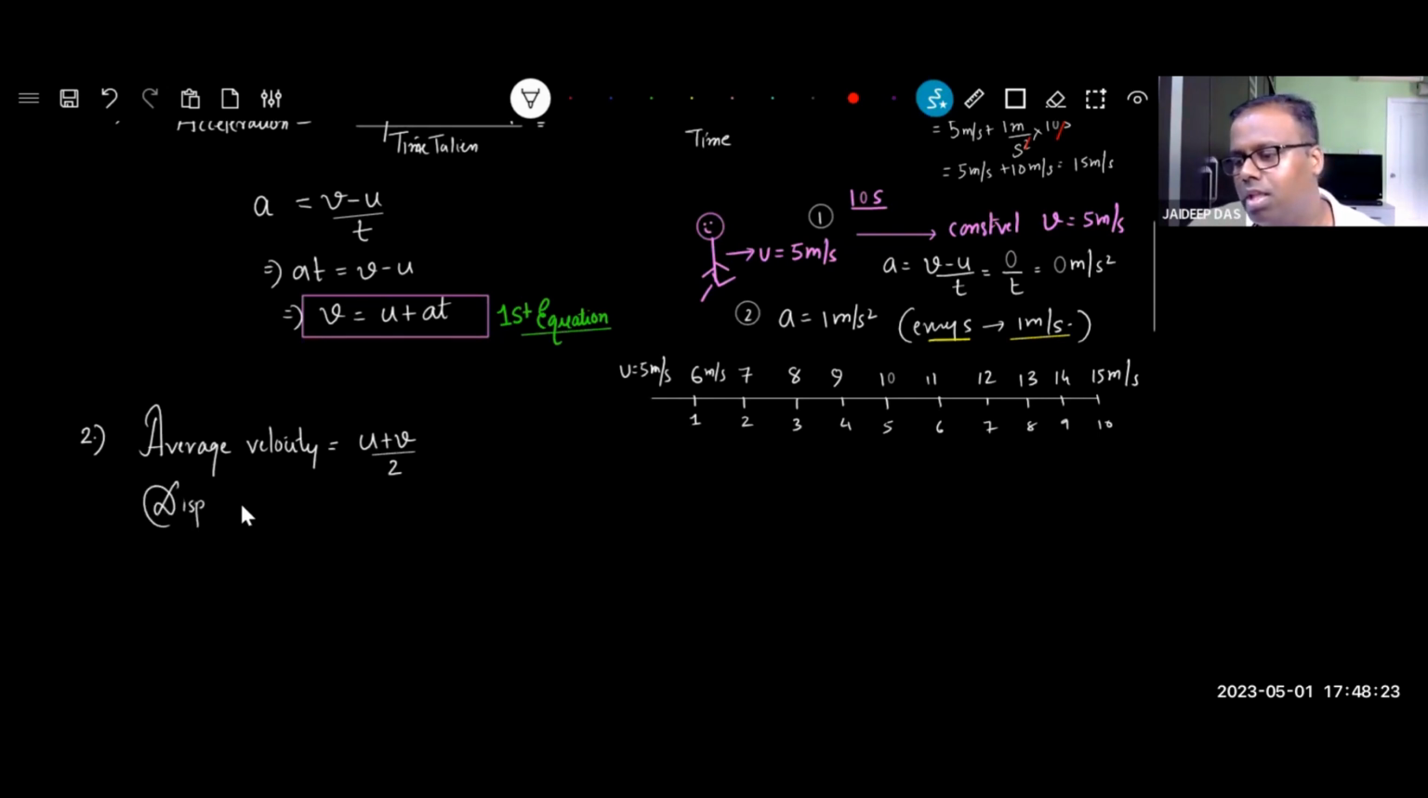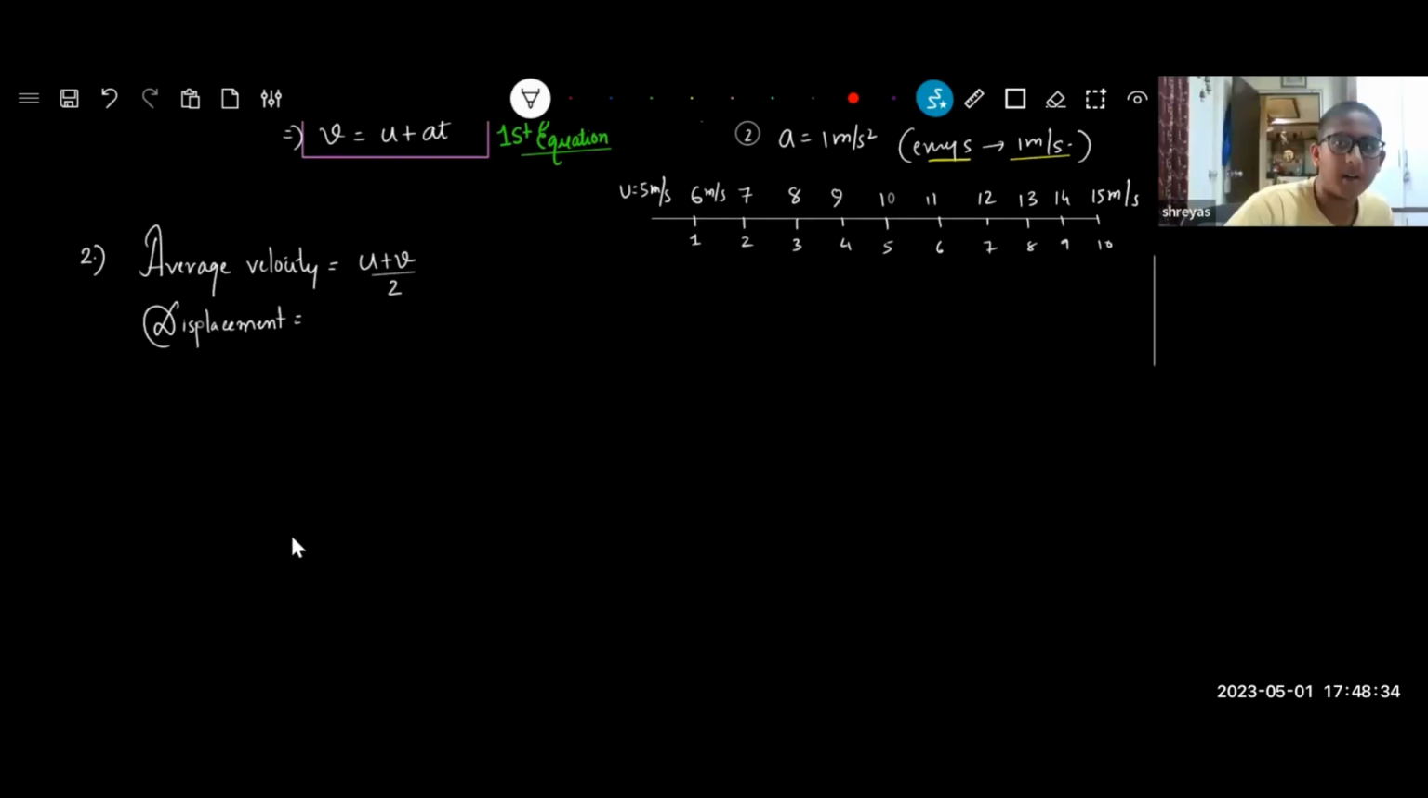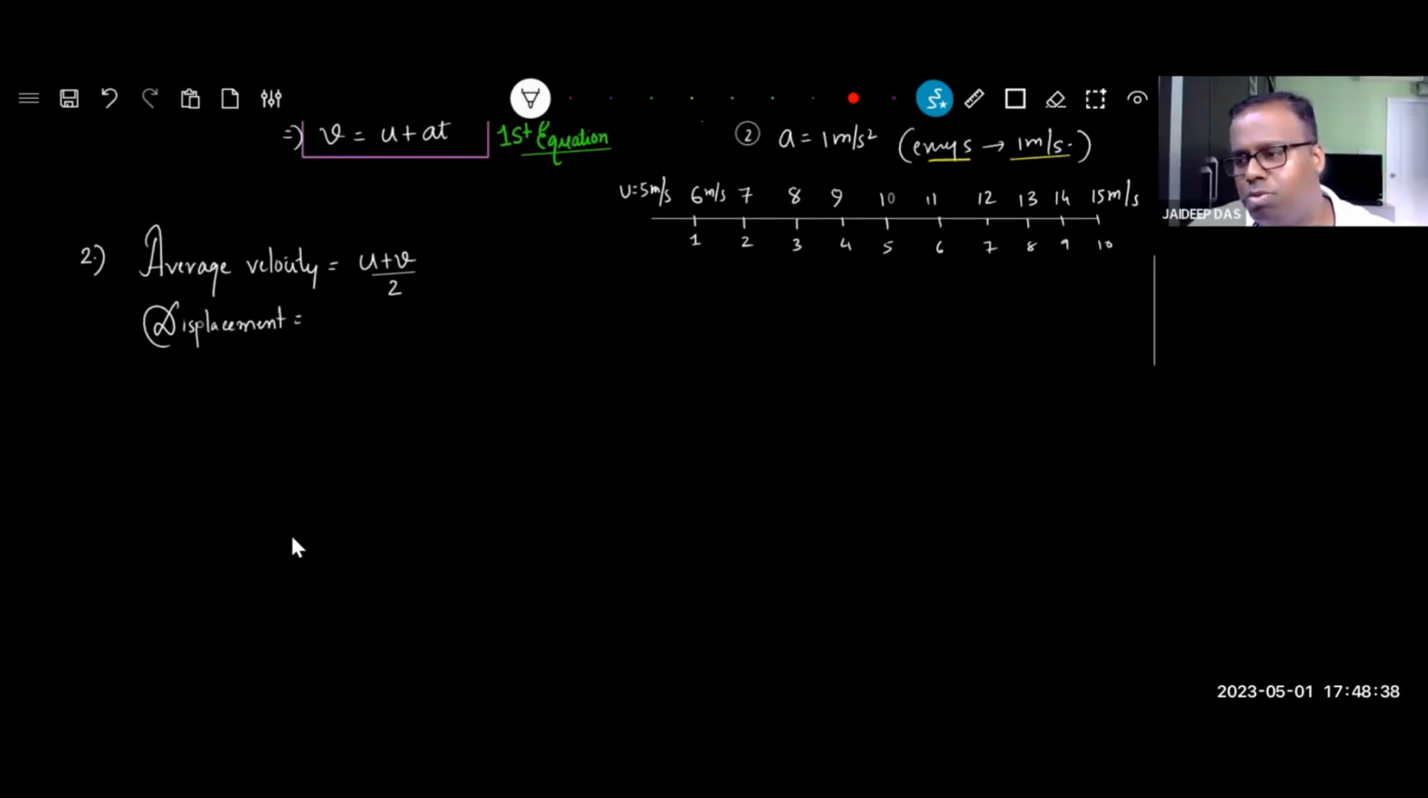Displacement. In grade 6 and all, how have you read distance? What is the distance formula in grade 6, grade 7? What is distance equal to? Speed into time. Because you never heard about acceleration, that's why it's speed into time.